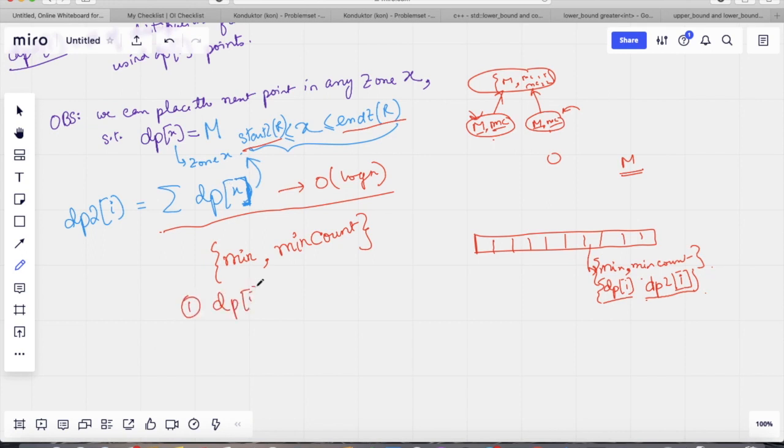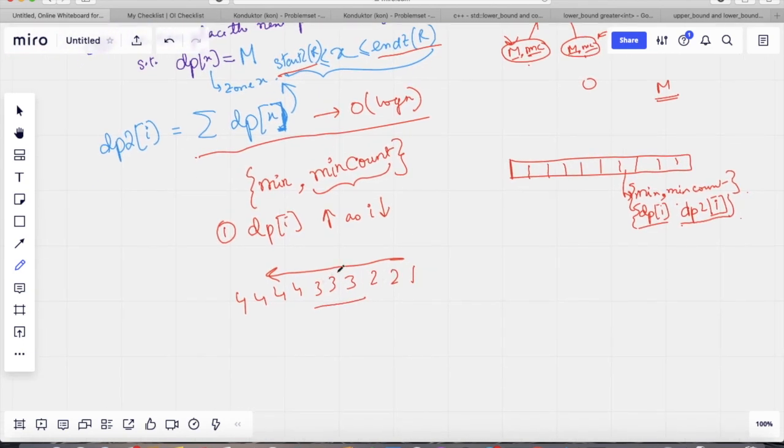This is how. The key observation here is to note that dp of i increases as i decreases. So it will be something like 1, 2, 2, 3, 3, 3, 4, 4, 4, and so on. As we go towards the left, the minimum number of points needed will always increase, and this is very intuitive. So counting the minimum effectively reduces to counting a contiguous range.